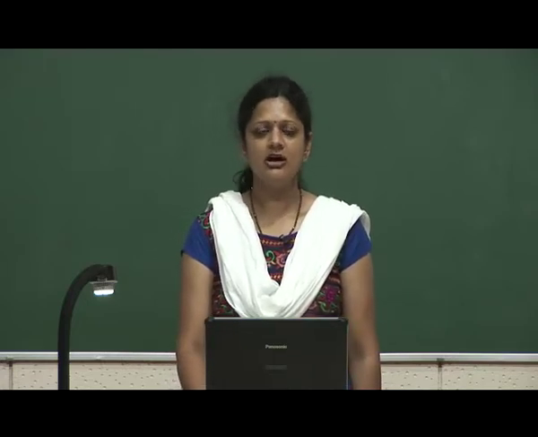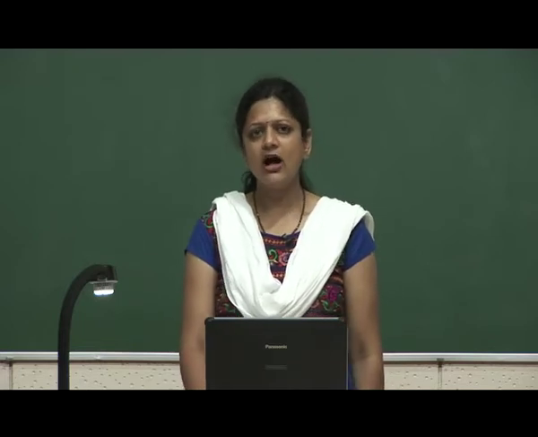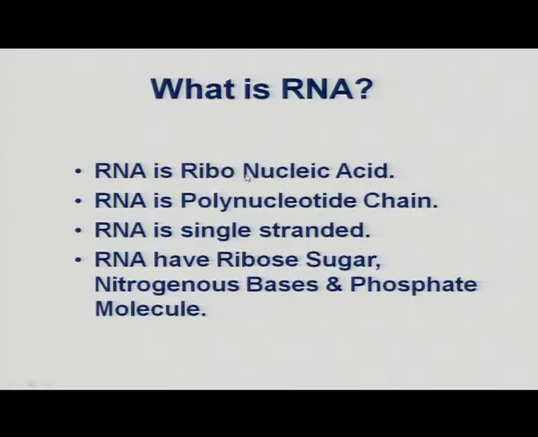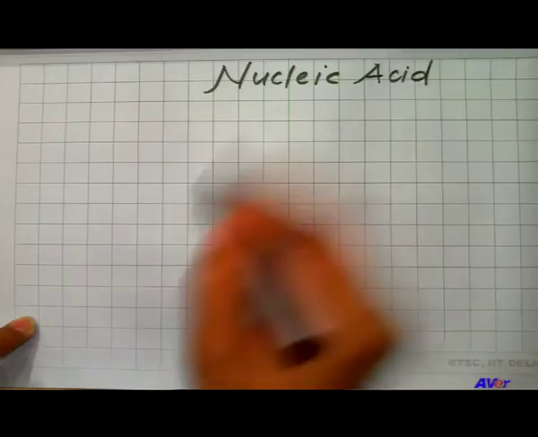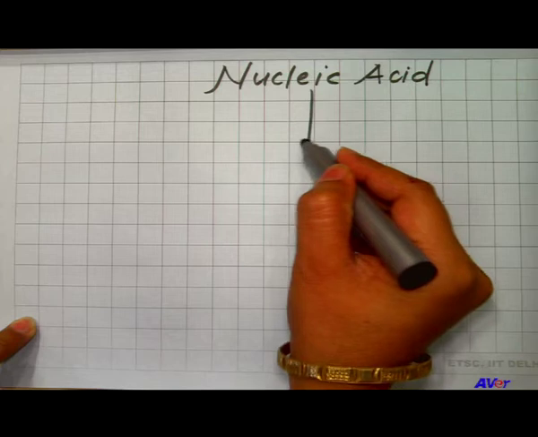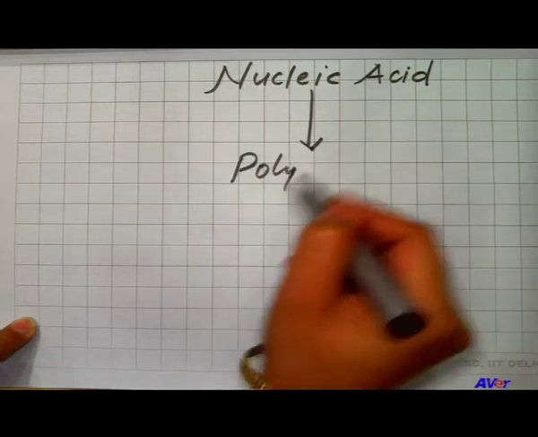So, let us know about RNA, its structure and function. RNA is ribonucleic acid. What is nucleic acid? Let us understand in this way. RNA is a nucleic acid. Nucleic acid means the polynucleotide chain.